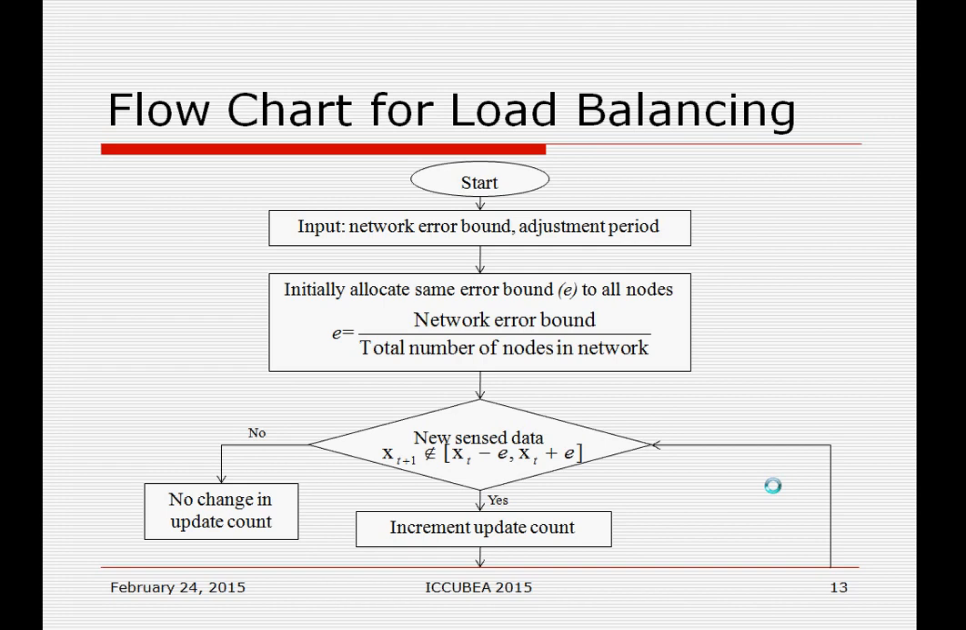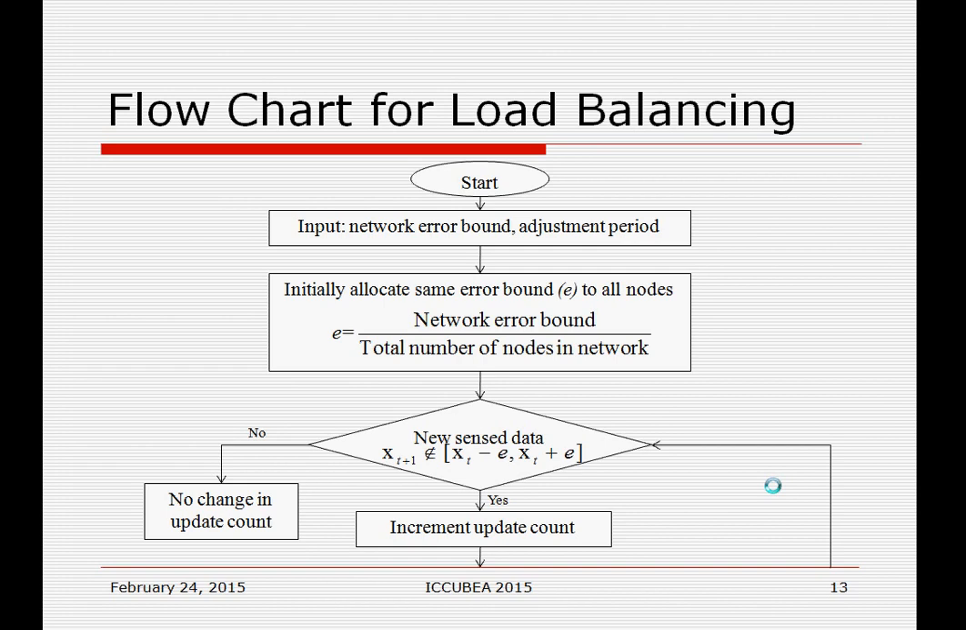Flowchart for the load balancing. We give the input parameters: total network error bound and adjustment period. Initially, allocate the same error bound to all nodes. So consider 25 nodes are there in the network, and the total network error bound is 27. Then 27 by 25 is equal to 1.07 degrees Celsius, which is given to all nodes, considering a temperature application. After allocating the same error bound, the sensing process starts.